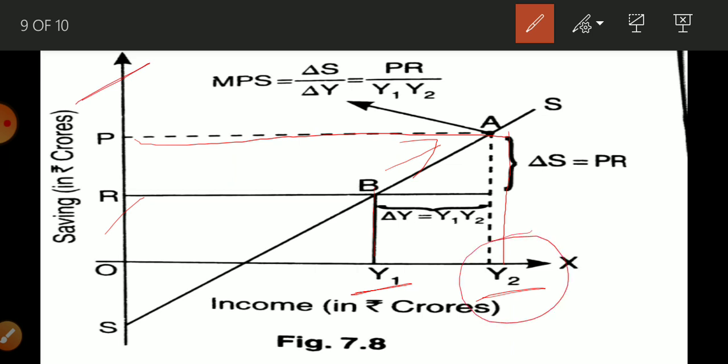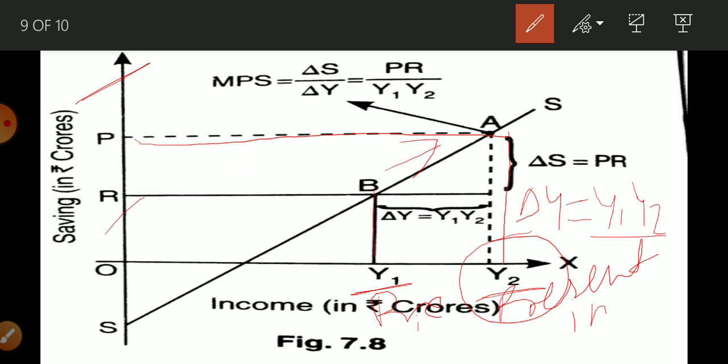This is our previous income and this is our present income. So del Y is equal to Y1 Y2. Now del S will be this distance, that is PR.